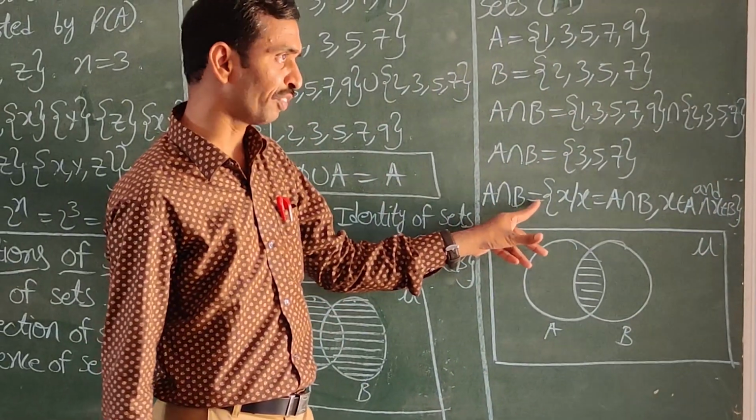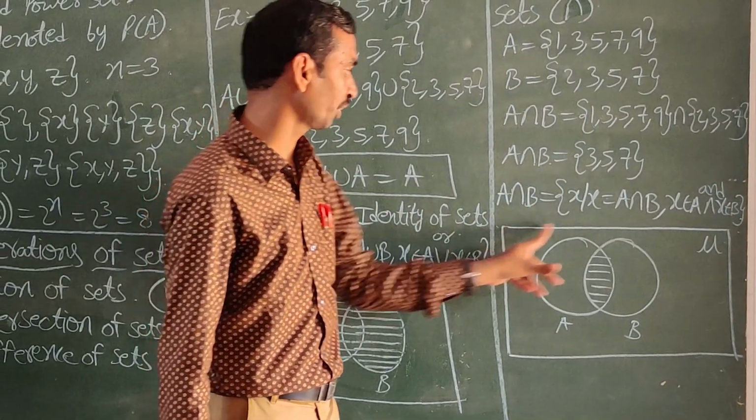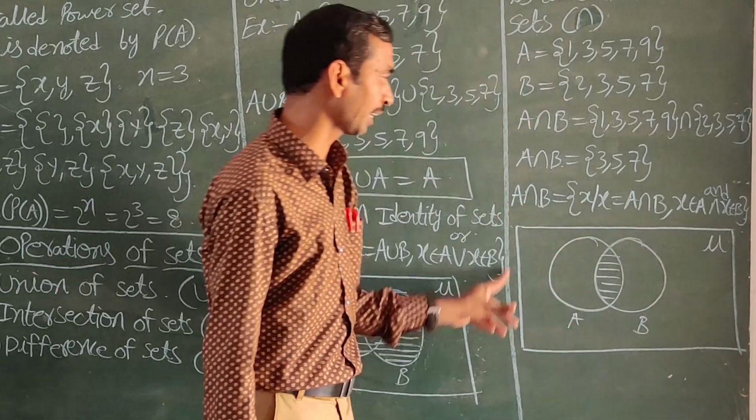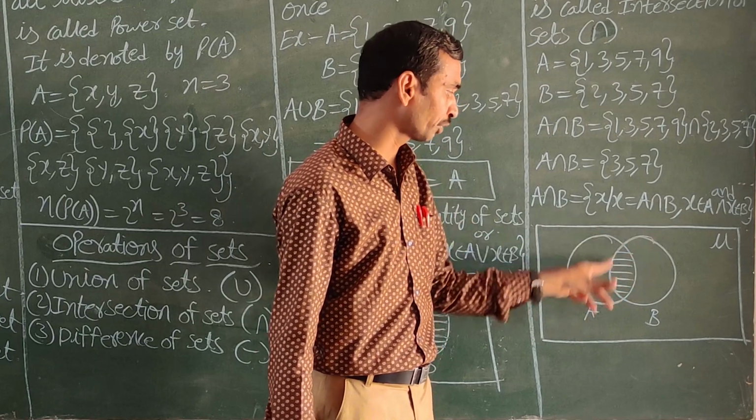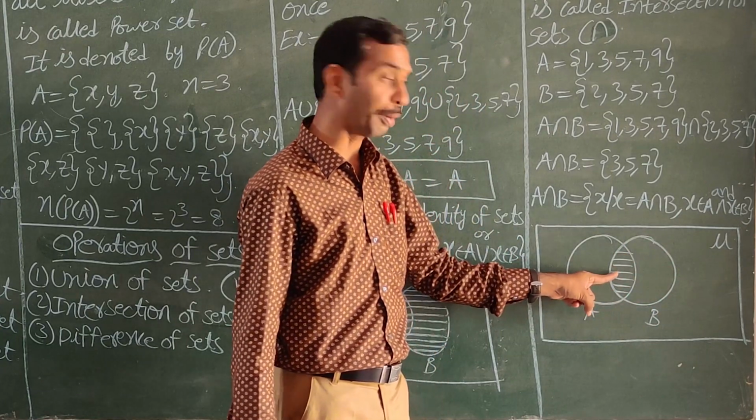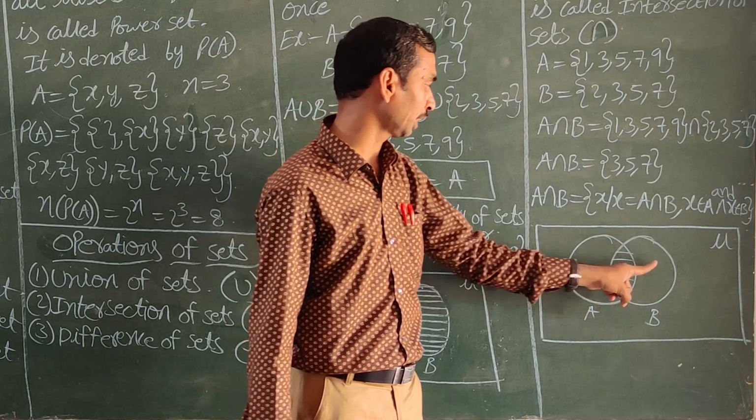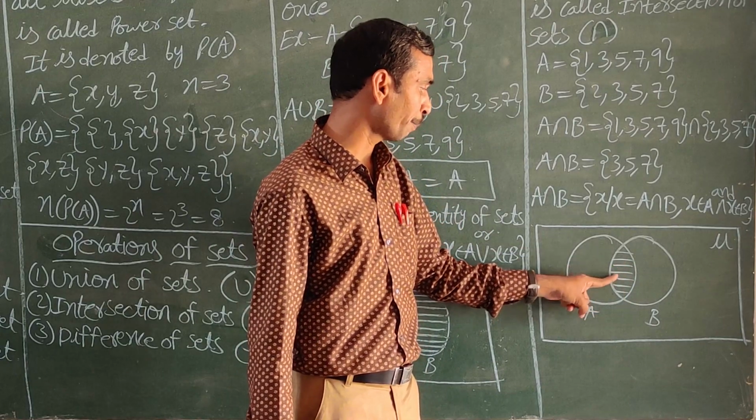Next, A intersection B Venn diagram. How to draw the Venn diagram? First we draw the rectangle. The rectangle is the universal set. First we draw the A circle and next we draw the B circle. The common part of the two circles is called A intersection B.